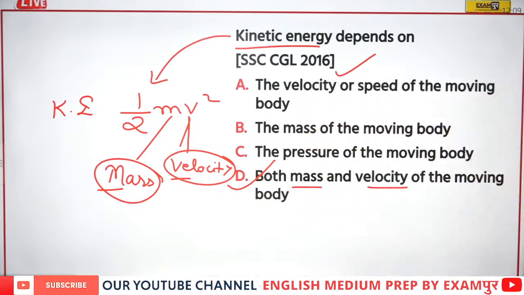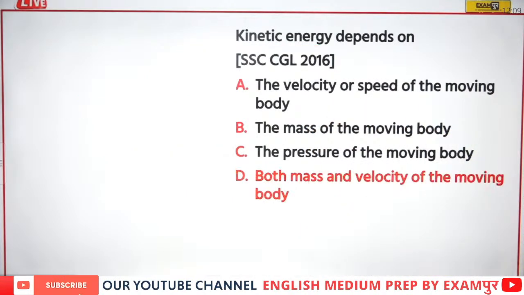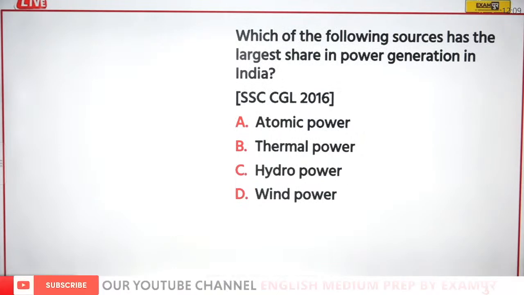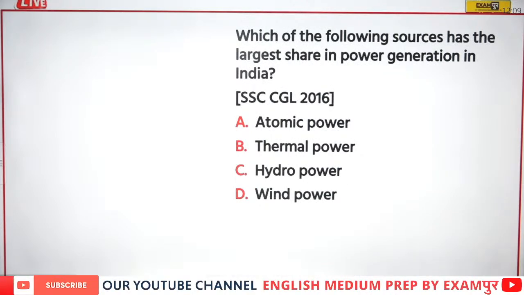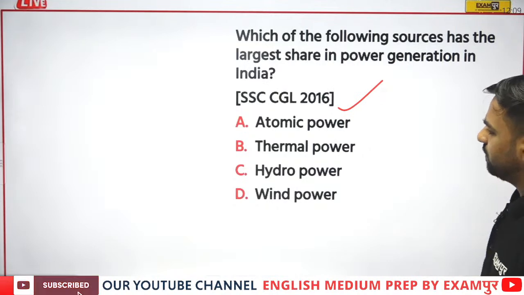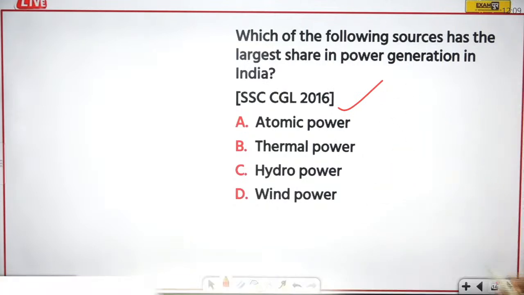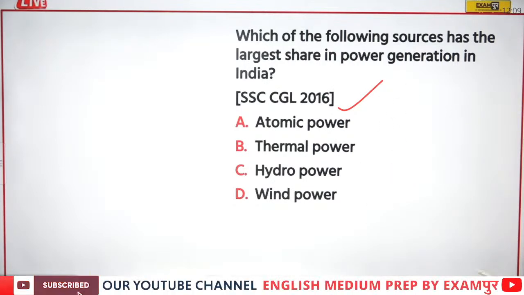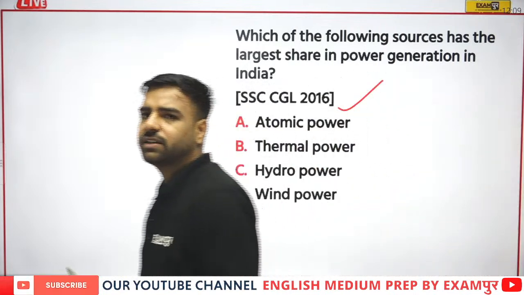Yes, so here option D was absolutely correct. Next question. Which of the following sources has the largest share in power generation in India? This is from CGL 2016. What is going to be the correct answer? Is it atomic power, thermal power, hydropower or wind power? Who will give this answer?